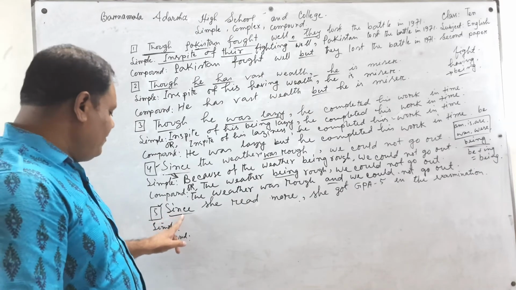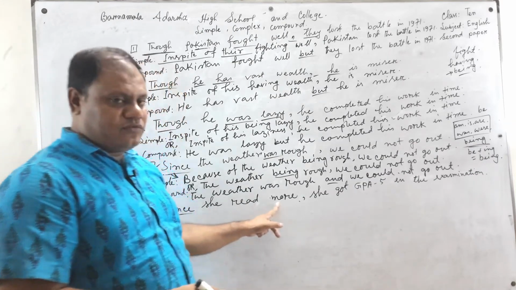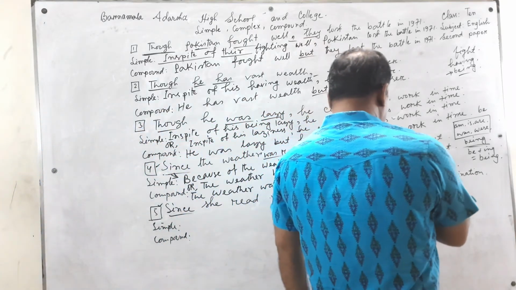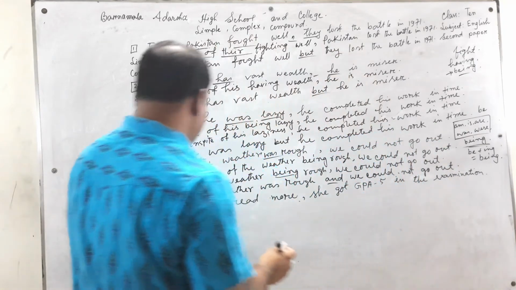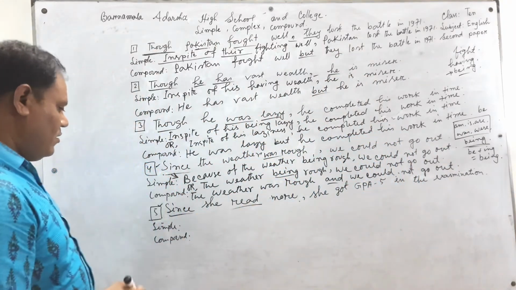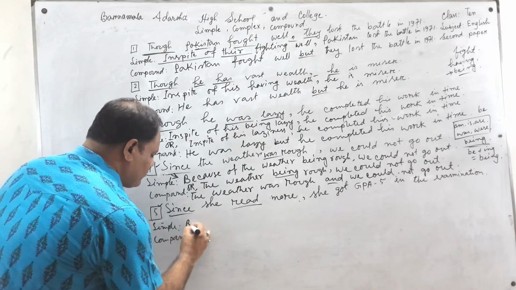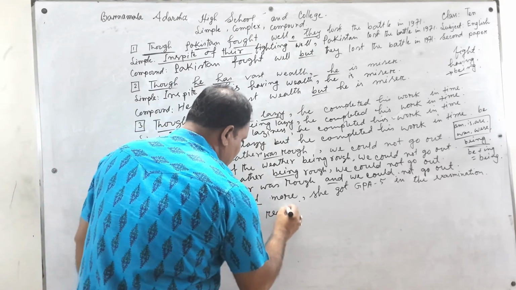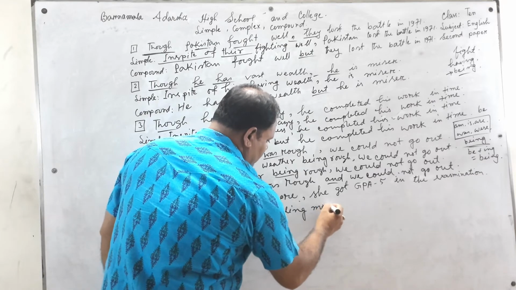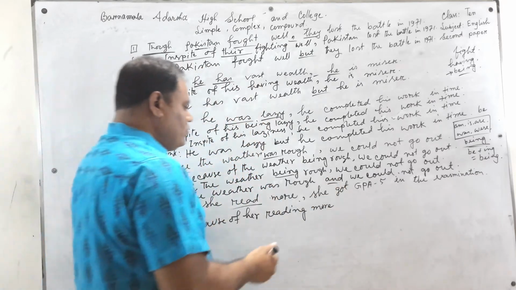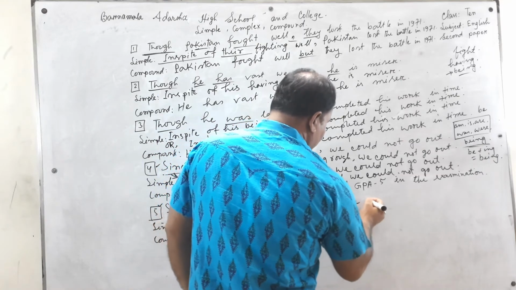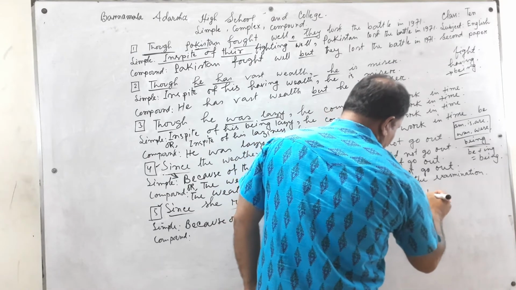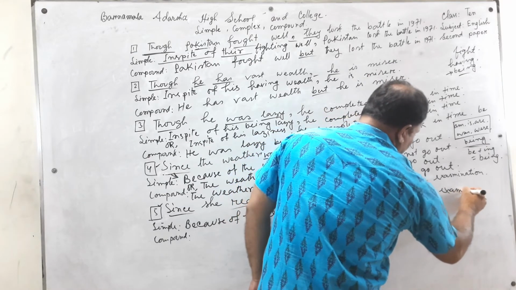And finally, example number 5: since she read more, she got GPA 5 in the examination. Since she read more, because of her reading more, because of her reading more, she got GPA 5 in the examination.